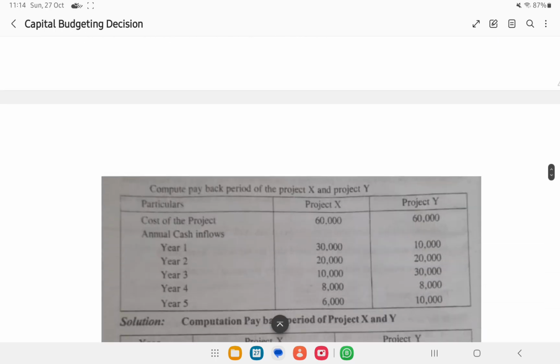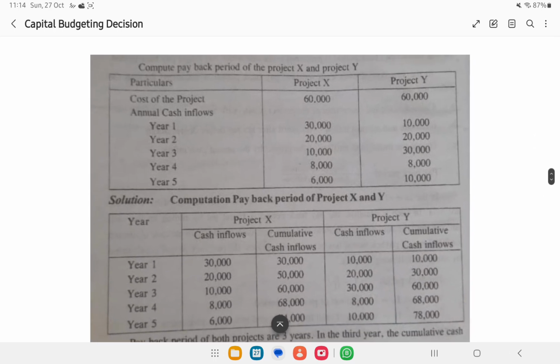Now the payback period method, a very important thing. We will have an example. Don't worry, we are not going to make any calculations here. We can just have a look. Here we are given the project costs of project X and project Y, and the cash flow we can expect in the upcoming 5 years from each project. Just think, project X means buying a machine called X, project Y means buying a machine called Y. So we have two options before us.